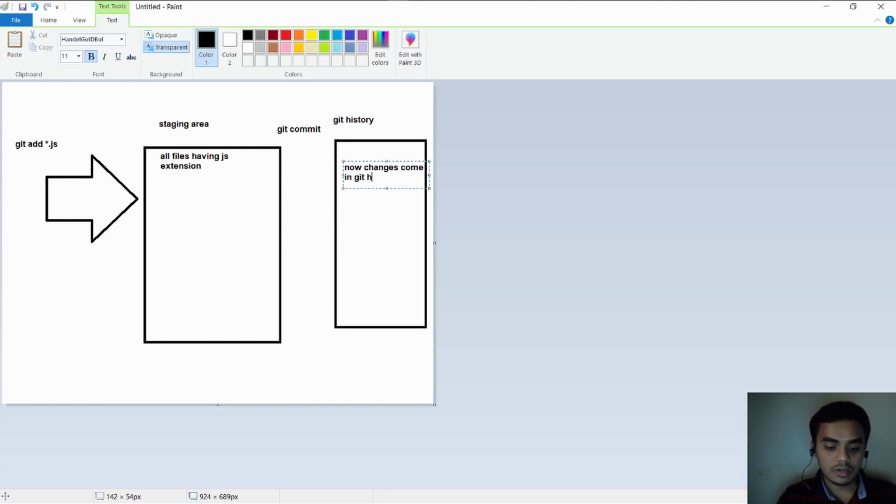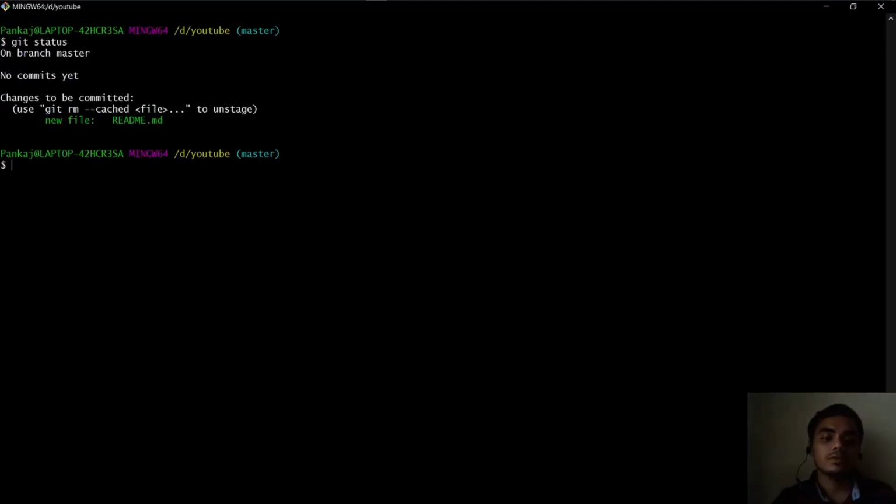Now the changes come in git history. But one thing that I want you to know, even though they are in git history and they are committed, still they are not on your GitHub cloud. They are not on the GitHub server. The changes are still on the local machine, right? So this is the staging area. When you run git add, they are in the staging area. When you git commit, they are in the git history area, and from there they are taken to your GitHub repo that is on the GitHub server.